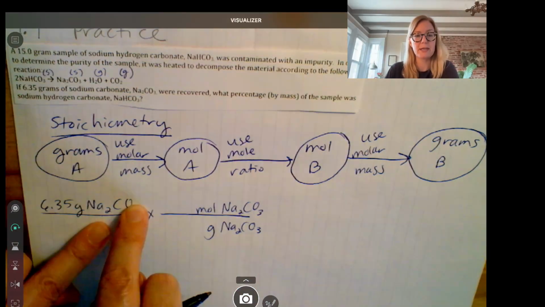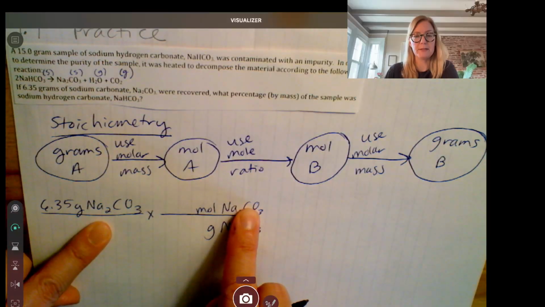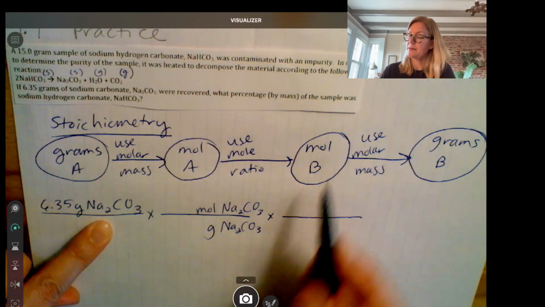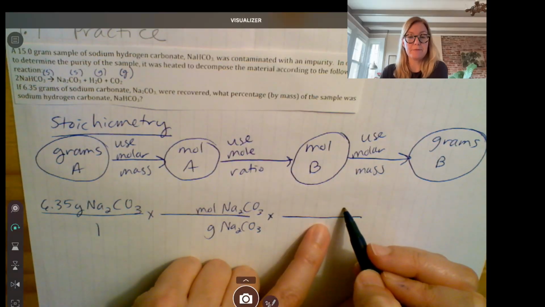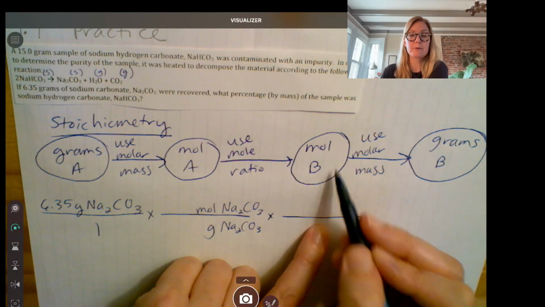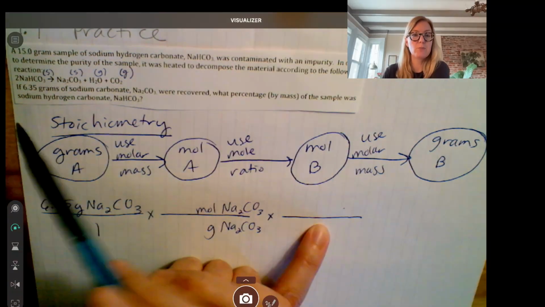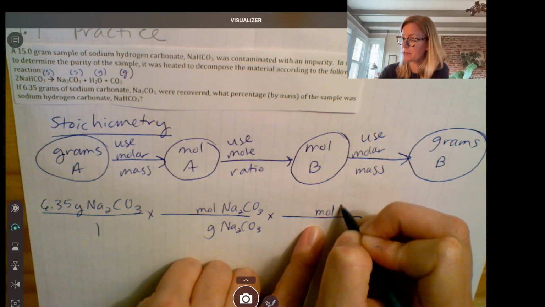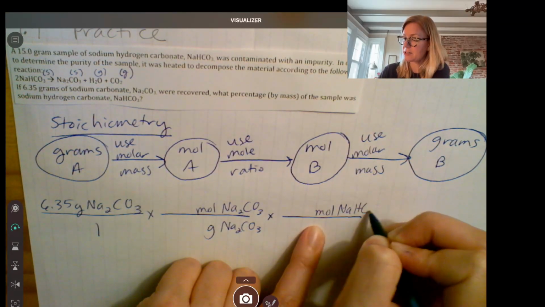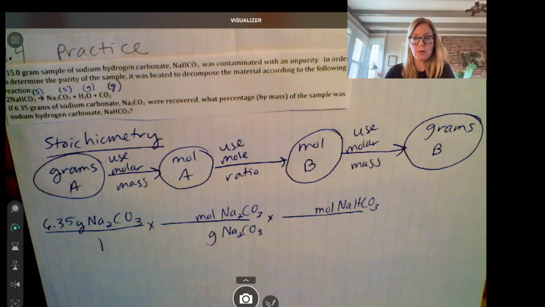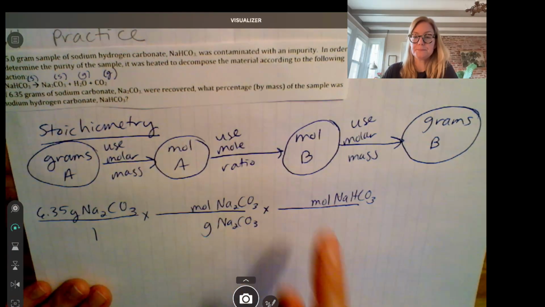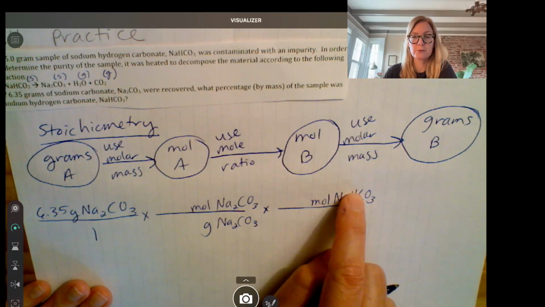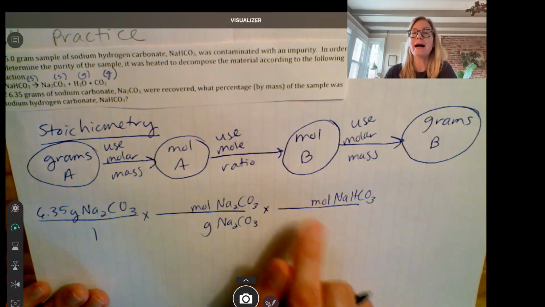So we did grams of A on top of here, moles of A on top of here, okay? Then moles of B is going to go on the top of here. B is the thing that we're trying to get to. The question wants to know about sodium hydrogen carbonate. So we're trying to get to moles of NaHCO3. That's B, okay? Notice I'm leaving a spot for a number. Don't try to put any numbers. Put your units first. Don't say, Ms. Turk, where does the 1 go? I don't know where the 1 goes.